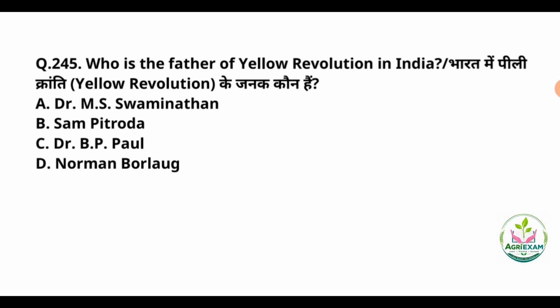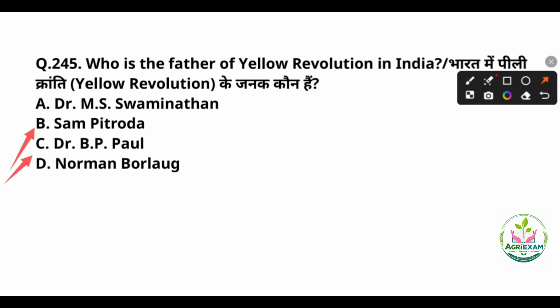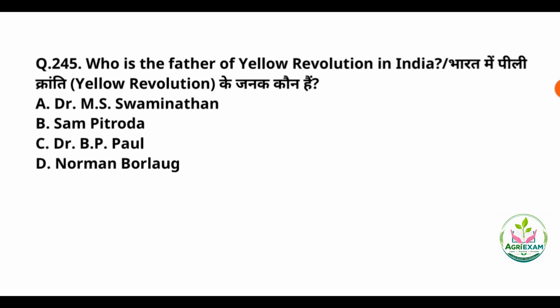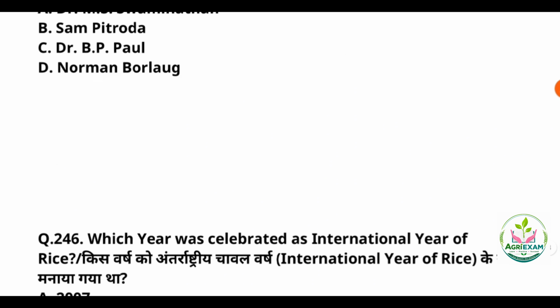45th question. Who is the father of yellow revolution in India? Read the question properly. You are asked to name the father of yellow revolution in India. So the answer will be Sam Pitroda. Option number C is the correct answer. So Dr. M.S. Swaminathan is the father of green revolution in India. Sam Pitroda is the father of yellow revolution, which is related to oilseed. Dr. B.P. Pal is the father of plant breeding in India, and Norman Borlaug is the father of green revolution of the world.